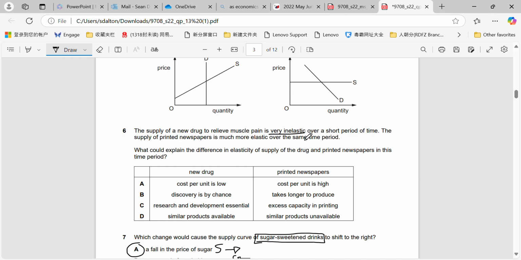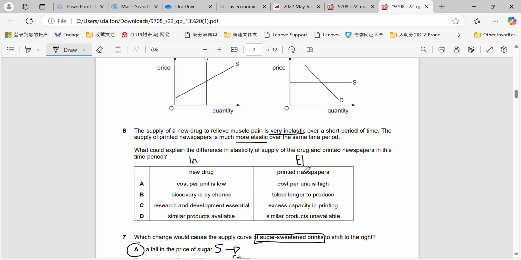So, supply of a new drug to relieve muscle pain is very inelastic over a short period of time. Supply of printed newspapers is much more elastic over the same time period. What could explain the difference in elasticity of supply of the drug and printed newspapers in this time period? Okay, so first of all, for the new drug, we're explaining why it is inelastic for PES, and for printed newspapers, we're explaining why it is elastic for PES.